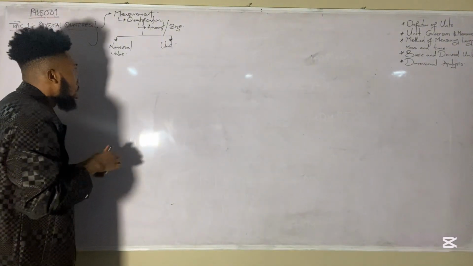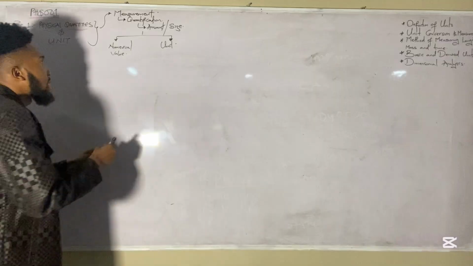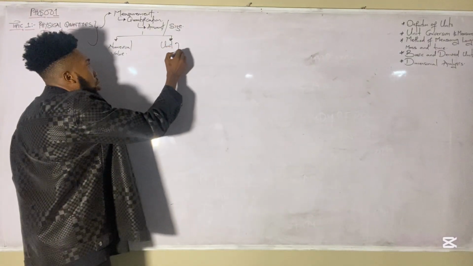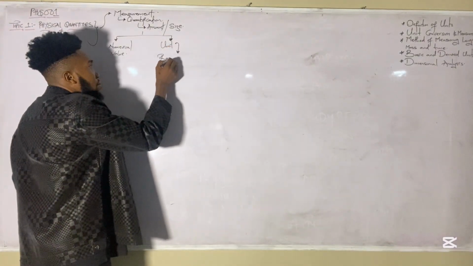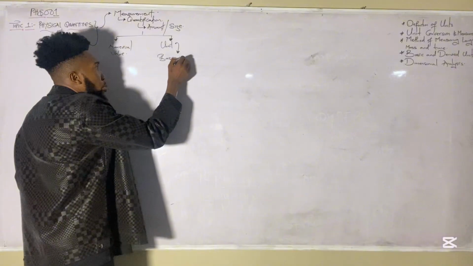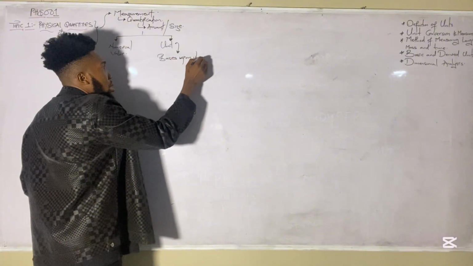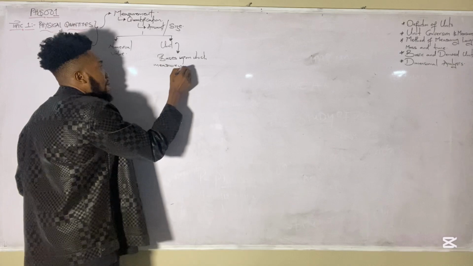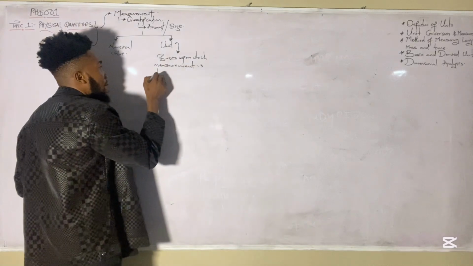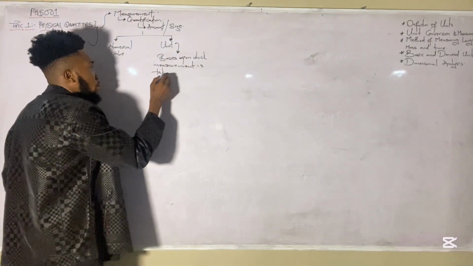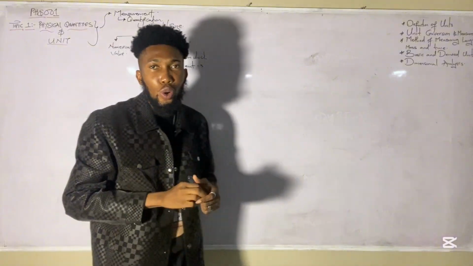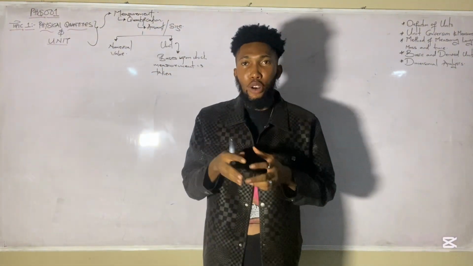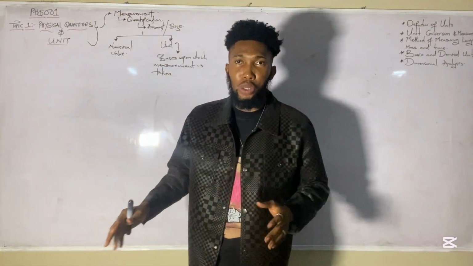And what do we say is unit? Unit simply refers to the basis upon which measurement is taken. So when you take a measurement, you want to be able to identify or state the unit from which that measurement is taken.